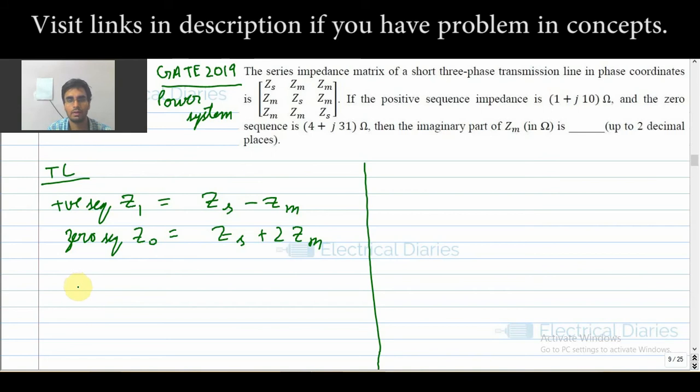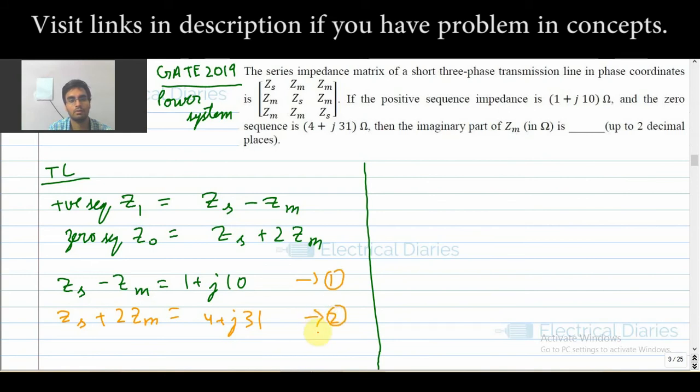Now the positive sequence impedance, Zs minus Zm, is given as 1 plus J10, and Zs plus 2Zm, the zero sequence impedance, is given as 4 plus J31. Let me say this is equation 1 and this is equation 2. On solving 1 and 2, you can find Zs and Zm.